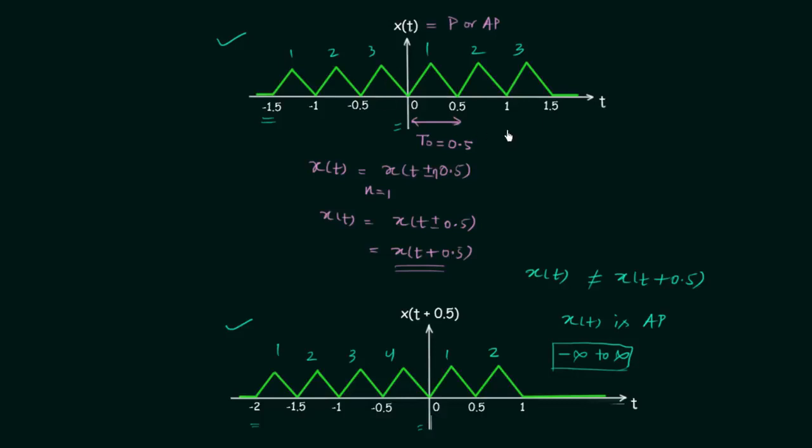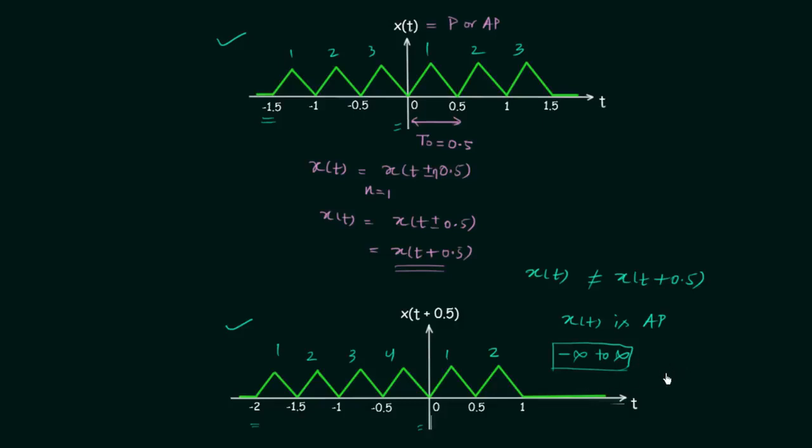Here in this case, the repetition was from minus 1.5 to 1.5. It was not from minus infinity to infinity, because of which when we performed this shifting, the signal changed. But if the signal is repeating from minus infinity to infinity, and if you perform the shift by any period, the signal is going to be the same. So this point is very important. The repetition of the structure or value should be from minus infinity to infinity.